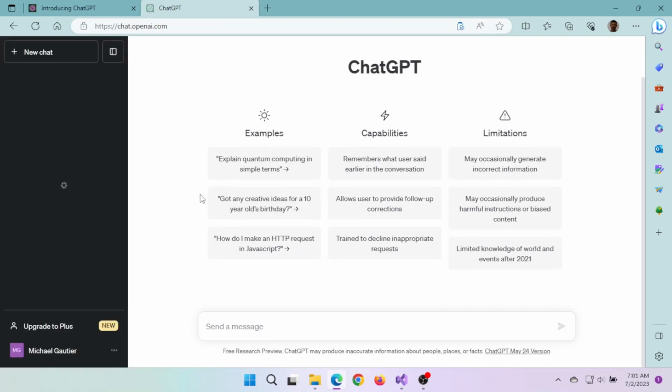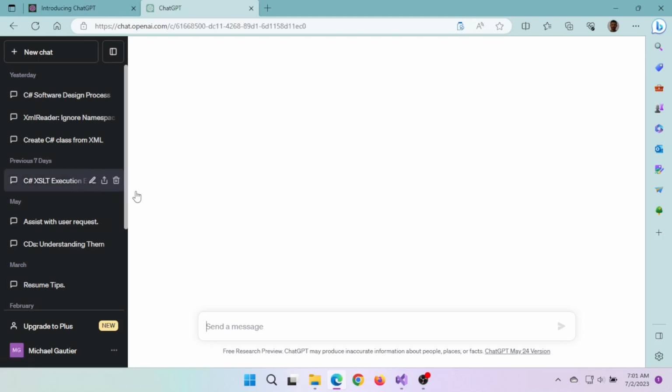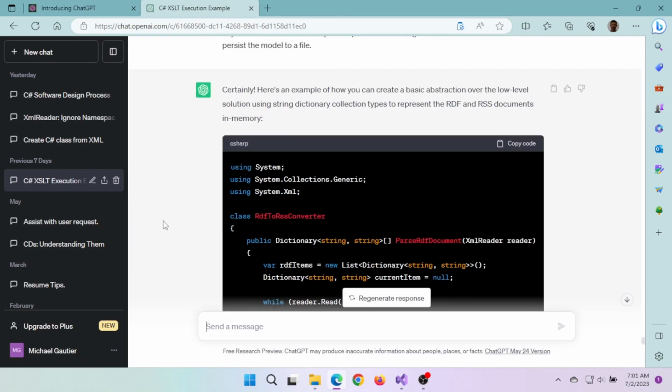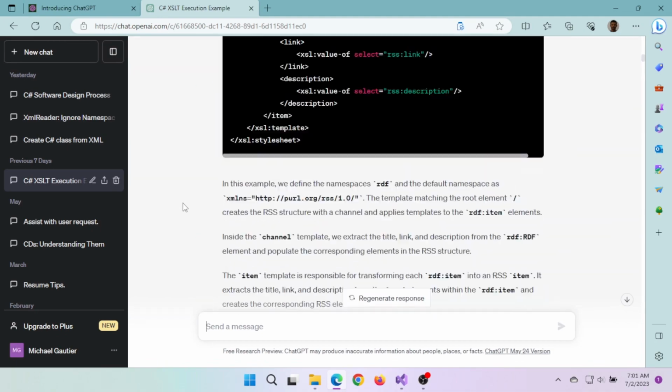XML document allows me to load any XML document, well-formed or otherwise, and progress through that. ChatGPT was ideal for all of these use cases because it allowed me to quickly iterate through the different options to figure out what it was that I wanted.